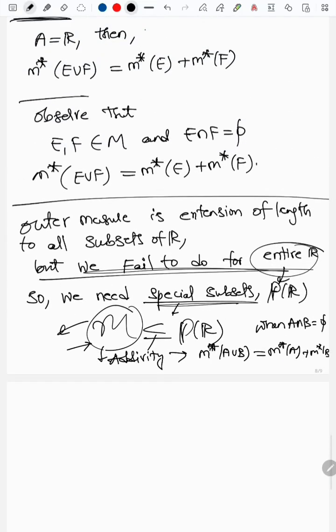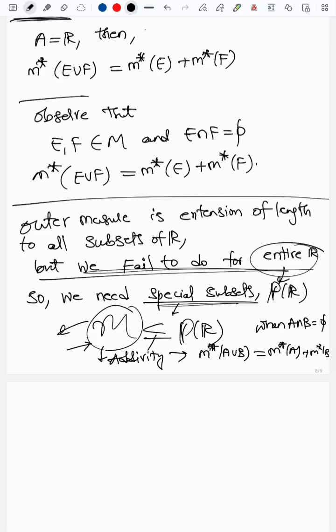Our main goal is to find an extension of length. We have defined outer measure, but it fails at the additivity property. So we are thinking, can we have some collection of subsets of R where the additivity makes sense?